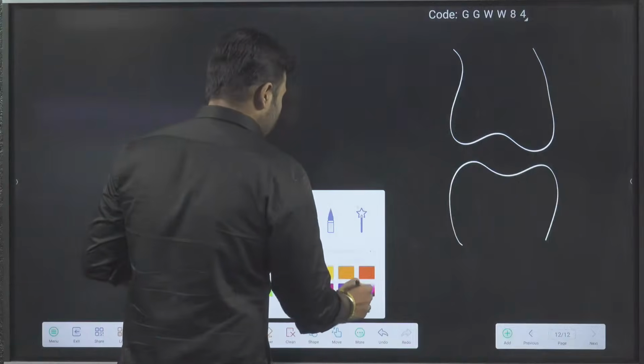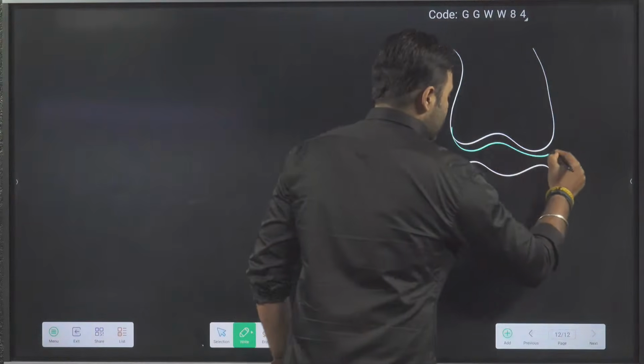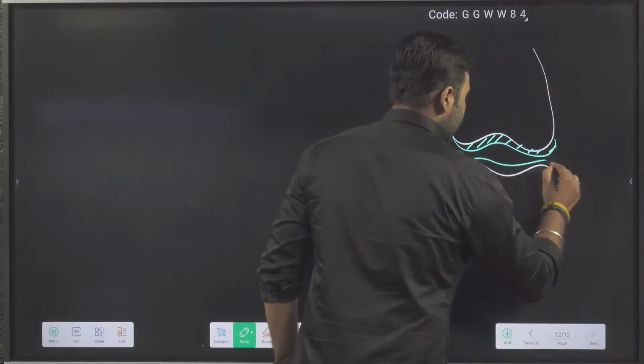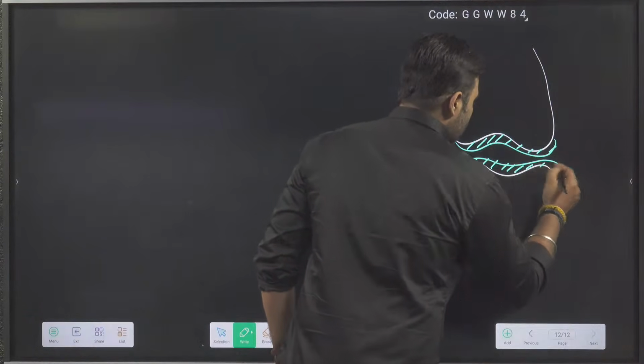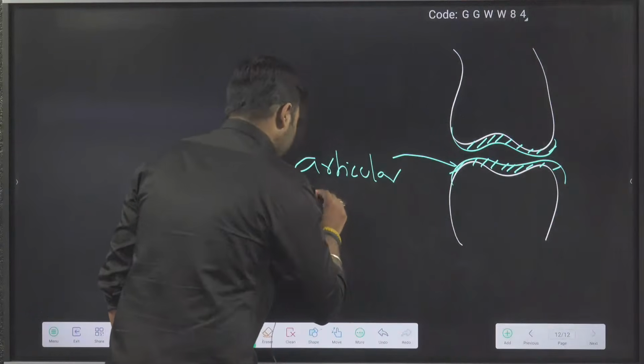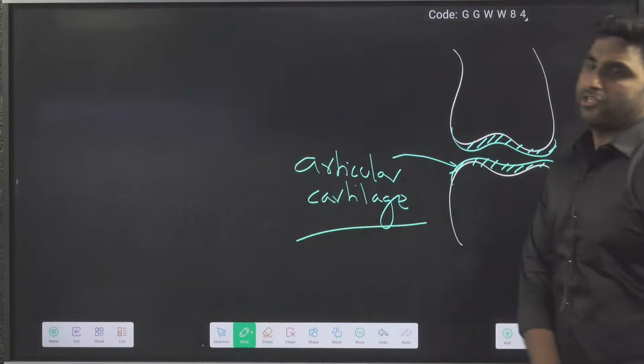So that will be your hyaline cartilage. I will give a thin cartilage lining here. This will be your articular cartilage. What is this cartilage, guys? This is your articular cartilage.